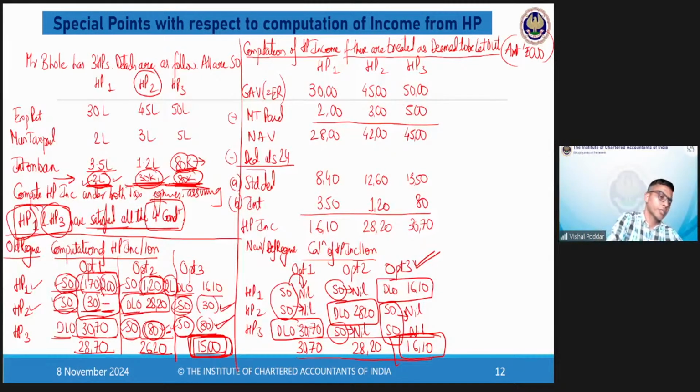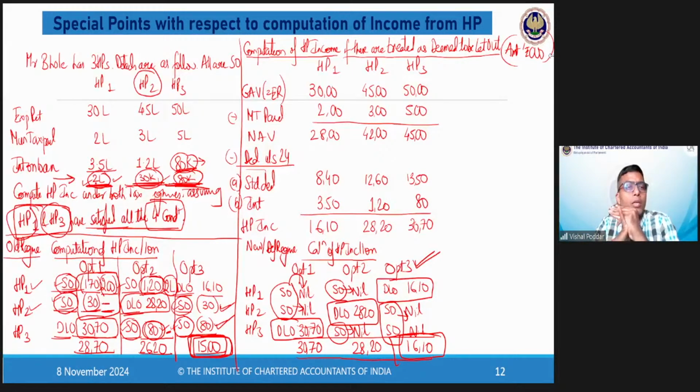What is where, beta, there is a restriction of 5 years? Tell me. Sir, like pre-construction period is for 1/5 times, 1/5. Beta, that is afterwards, na? That you have to take deduction in 5 years. It is not going backward that the pre-construction period can be of 5 years. Pre-construction period can be of any years. The deduction of pre-construction interest is taken over 5 years. Okay, sir. Previously, it could be any number of years. Correct. So pre-construction, there is no limit. Pre-construction can be any number of years, but the deduction is taken in 5 years. Okay, sir, got it. Thank you, sir.